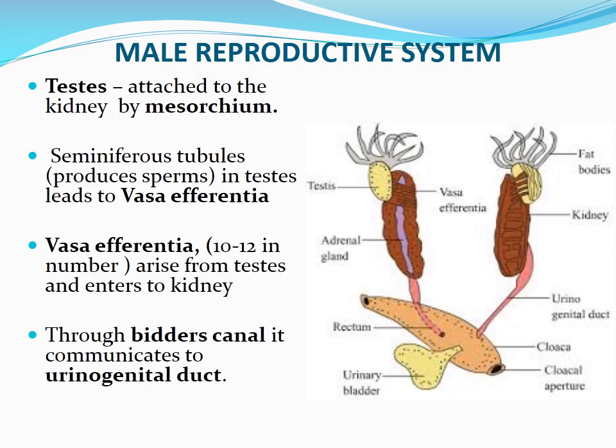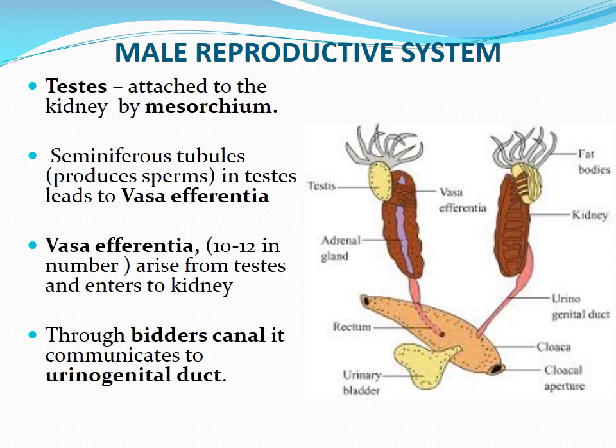In the case of male frog, there is a functional contact between kidney and testis. Each testis consists of tubular structures called seminiferous tubules, which produce sperms. That is, sperms are produced in the seminiferous tubules in the testis.